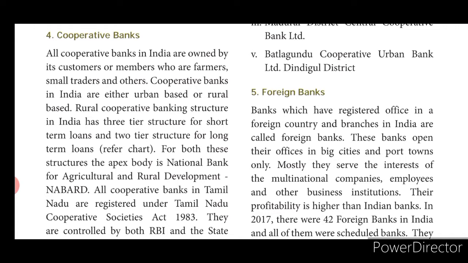So I will explain this. All cooperative banks in India are owned by their customers or members, who are farmers, small traders and others. Cooperative banks in India are either urban based or rural based. The rural cooperative banking structure in India has a 3-tier structure for short term loans and a 2-tier structure for long term loans. For both these structures, the apex body is the National Bank for Agriculture and Rural Development, that is NABARD.